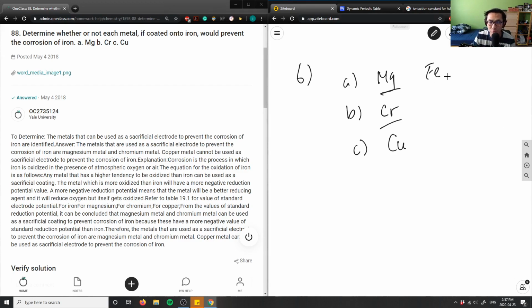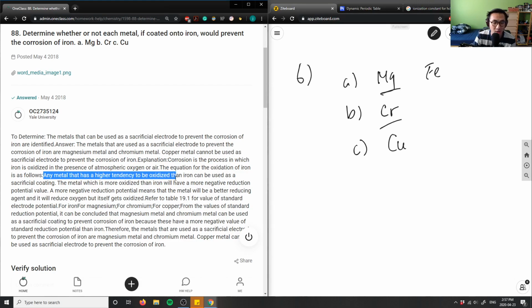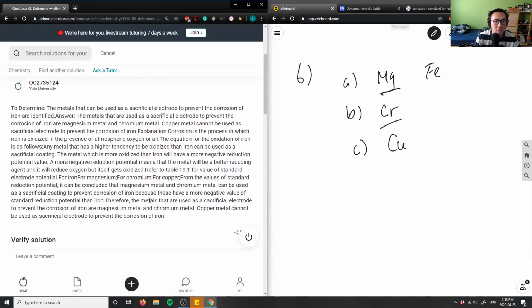prevent the corrosion of iron. The explanation says corrosion is just simply oxidation. That's good. Basically, it's saying any metal that has a higher tendency to be oxidized than iron can be used as a sacrificial coating. If you look at our oxidation potential tables, you would see that magnesium and chromium have a higher tendency, so they're higher up, which means they will be oxidized before iron, right? Whereas copper is below iron in the oxidation potentials. Therefore, it would not protect against the corrosion of iron, because iron will corrode first before copper corrodes. So this solution is correct.